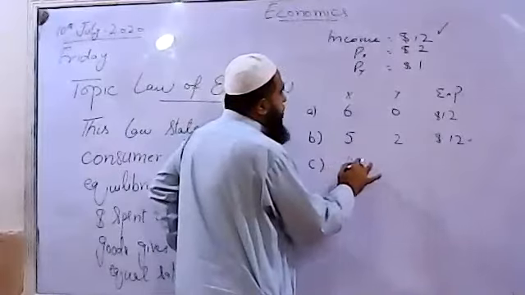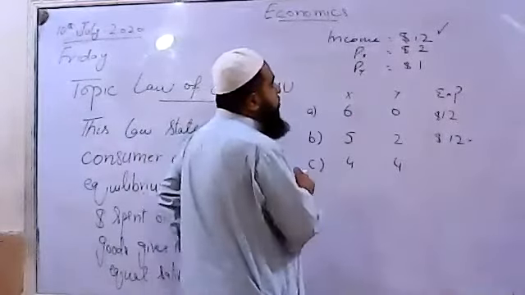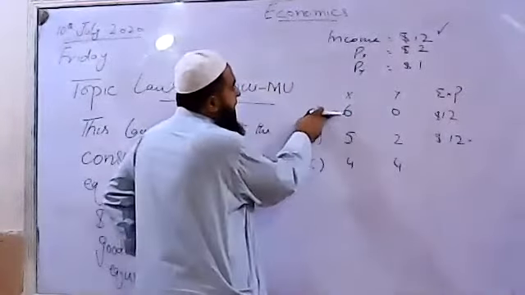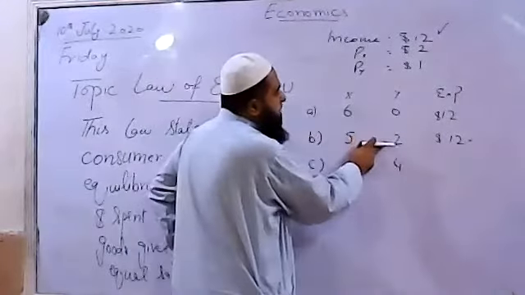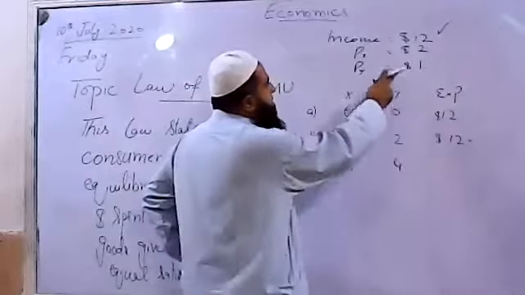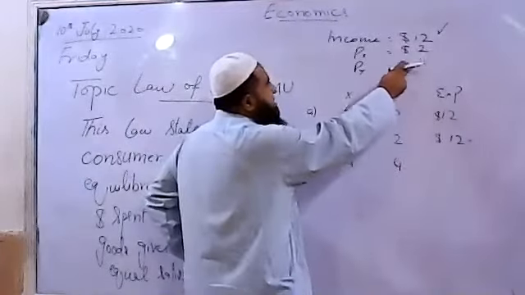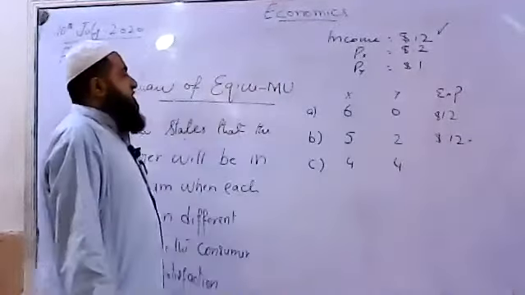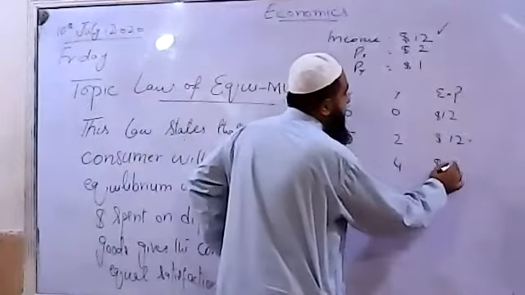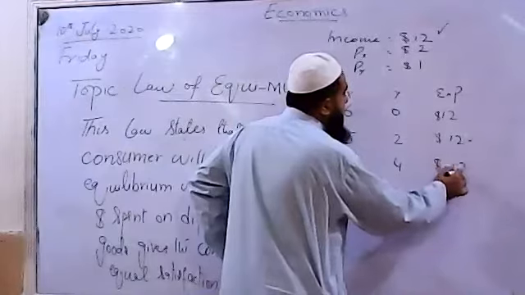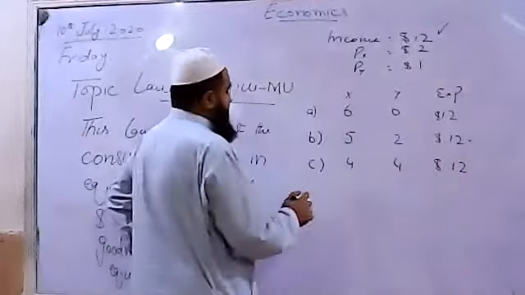He buys 4 units of X and 4 units of Y. You see, here we are decreasing X by 1 unit, and here we are able to increase Y by 2 units because Y's price is half the price of X. So again we see his bundles have the same expenditure pattern.